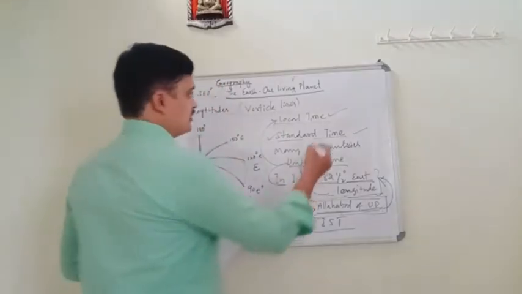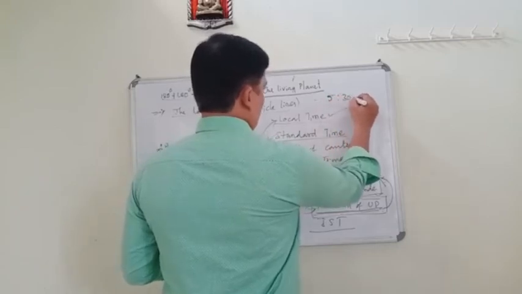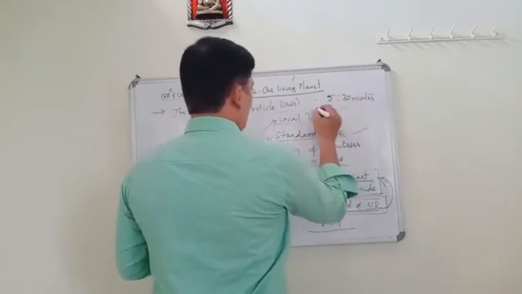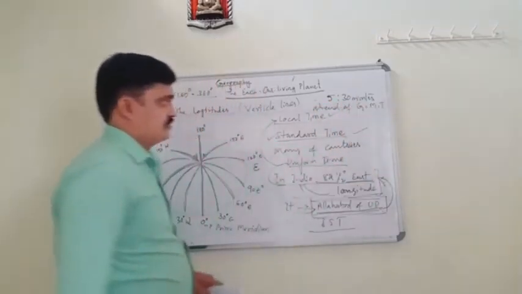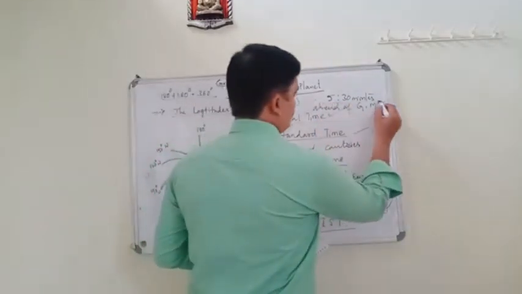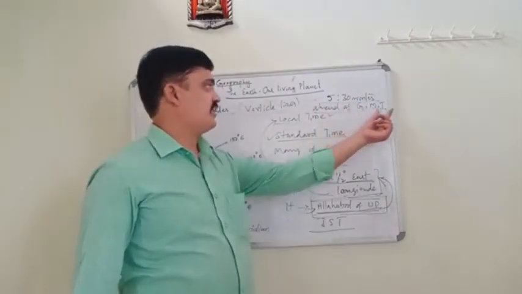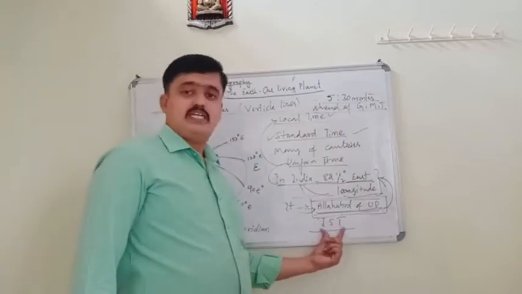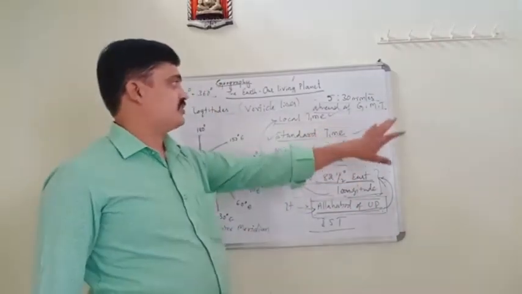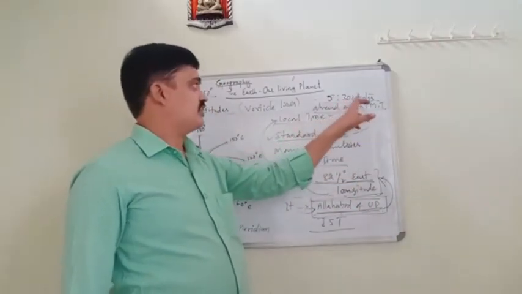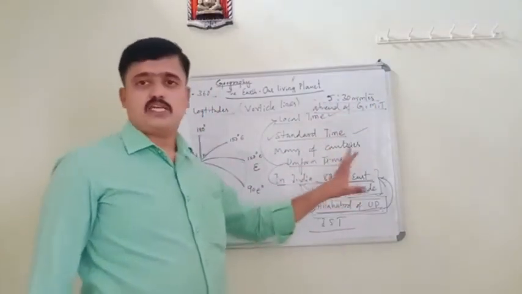And the time of that is 5 hours 30 minutes ahead of GMT. GMT means Greenwich Mean Time. So our Indian Standard Time, IST, is 5:30 ahead of GMT.